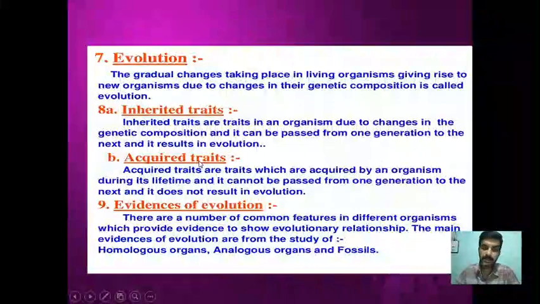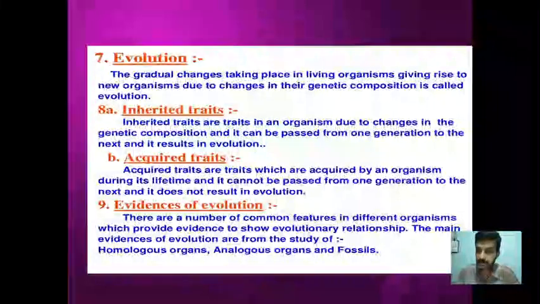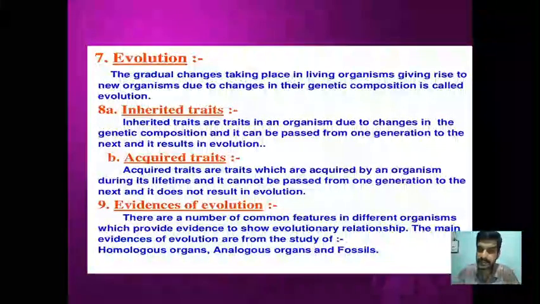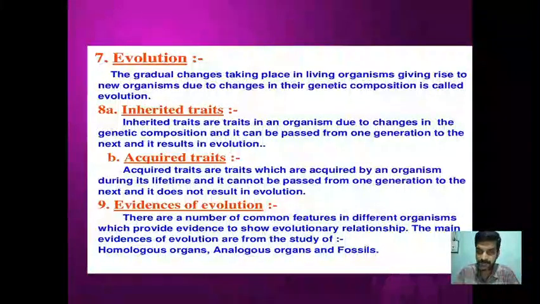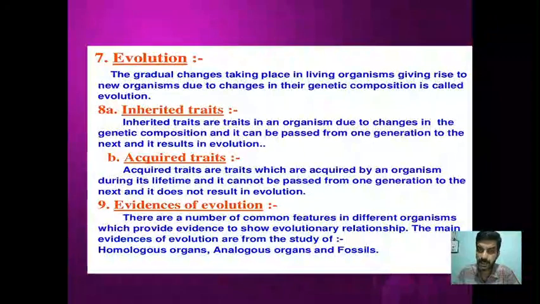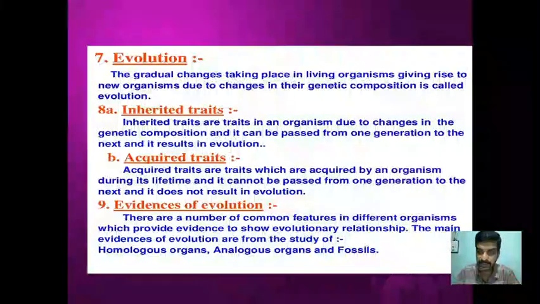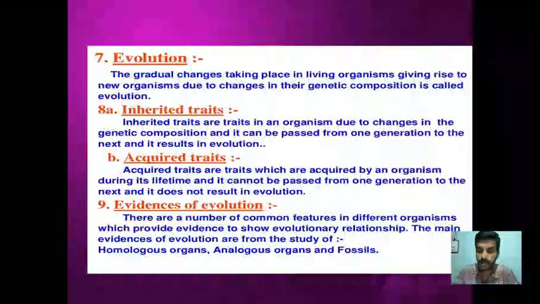Right. So evolution is a gradual change that is taking place in living organisms, giving rise to new organisms due to changes in the genetic composition. Inherited traits are the traits which are transferred from parents to offspring, that is, they keep on passing from one generation to another. Whereas acquired traits, we already know, are the traits obtained during the lifetime of an organism, but these acquired traits are not going to be transferred.